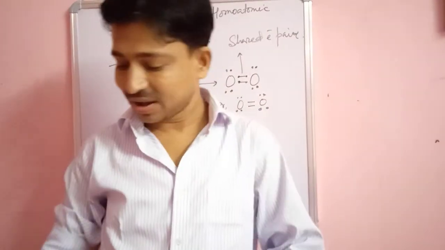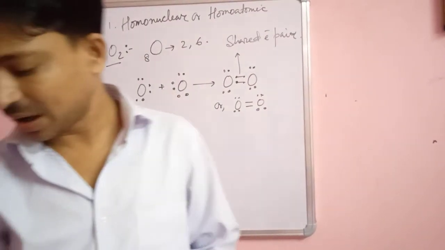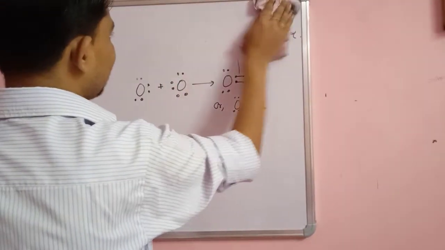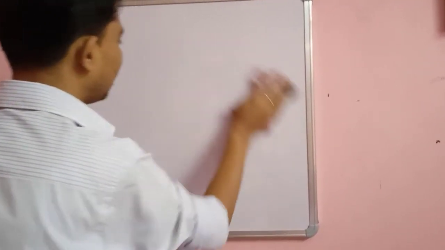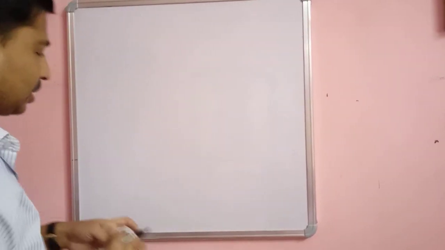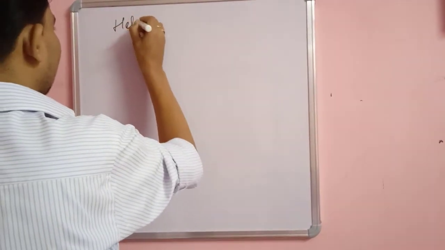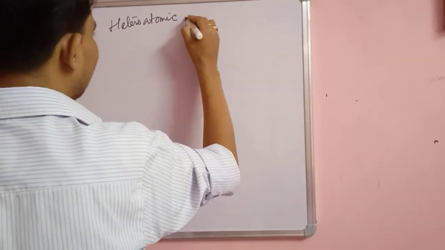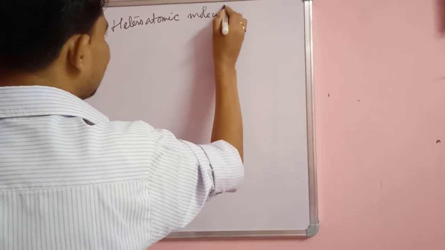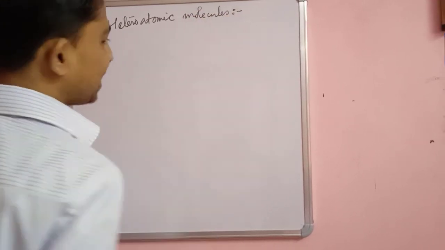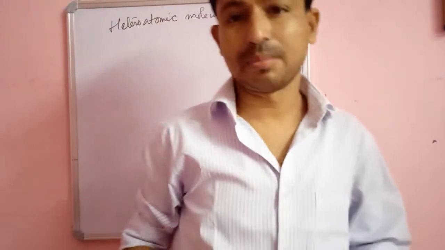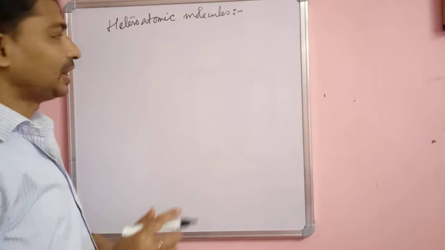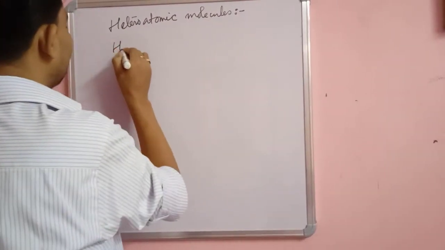Now we are going to discuss heteronuclear or heteroatomic molecules. You can write heteroatomic or heteronuclear molecules. It means the two combining atoms will be different. A very nice example we have is the H2O molecule.